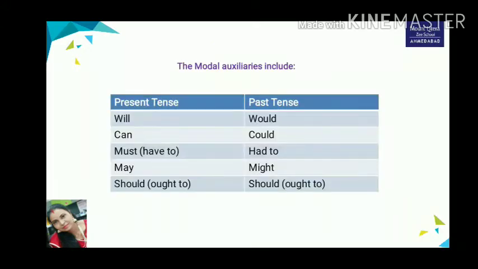Now in this table you can see different forms of modals in present tense and past tense. In present tense we write will, and in past tense it changes into would. Can in present tense, could in past tense. Must or have to in present tense, in past tense it changes into had to. May in present tense and might in past tense. Should or ought to in present tense and should or ought to in the past tense also.